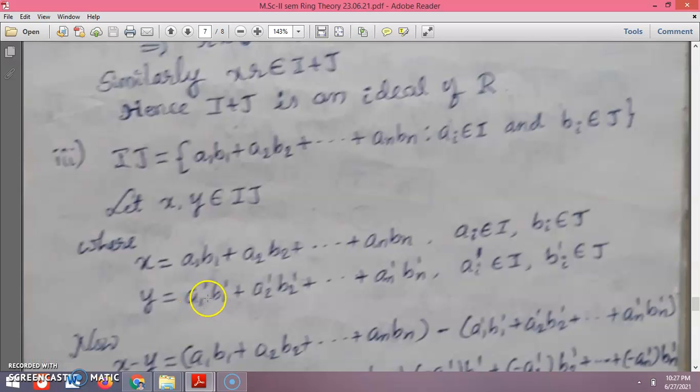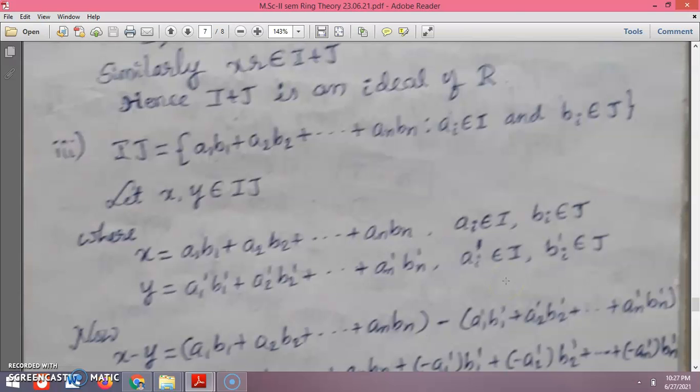Similarly we can define y with primes, where the primed Ai and Bi are members of I and J respectively.